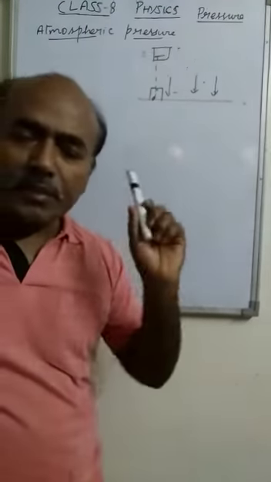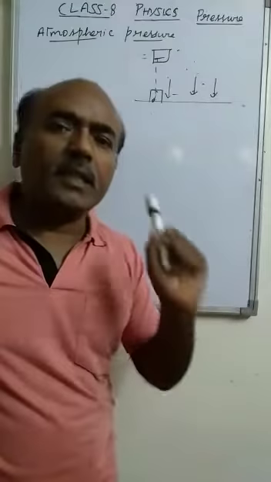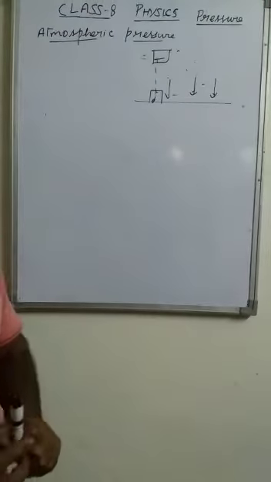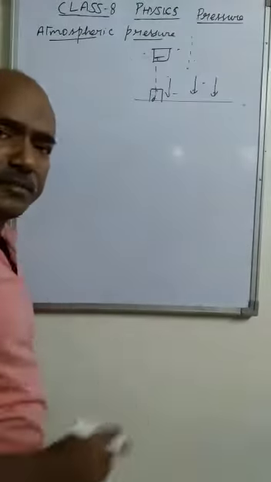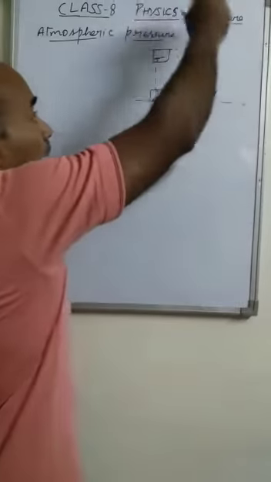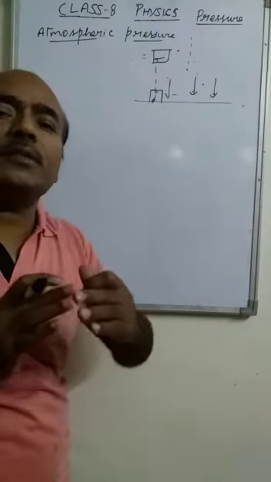So that means atmospheric pressure has many practical applications. As the air is continuously decreasing, after a certain height there is no air particle, and that makes the space vacuum.